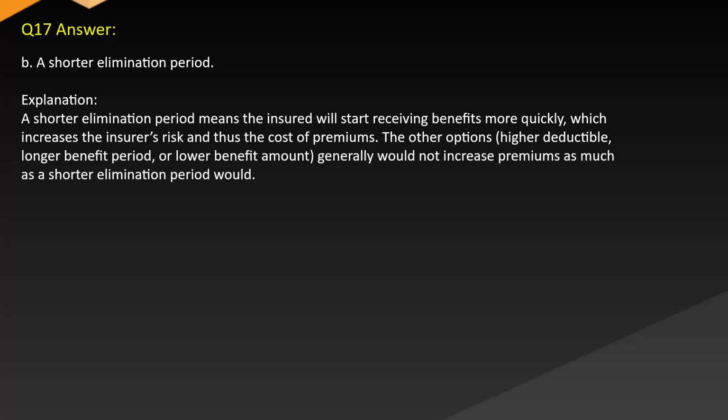Explanation. A shorter elimination period means the insured will start receiving benefits more quickly, which increases the insurer's risk and thus the cost of premiums. The other options, high deductible, longer benefit period, or lower benefit amount, generally would not increase premiums as much as a shorter elimination period would.